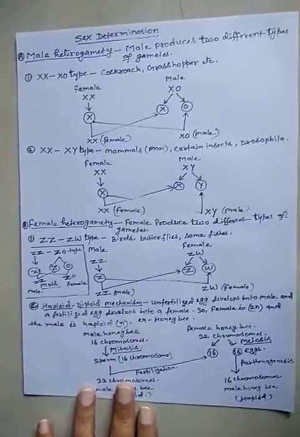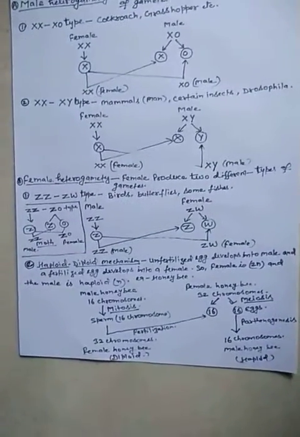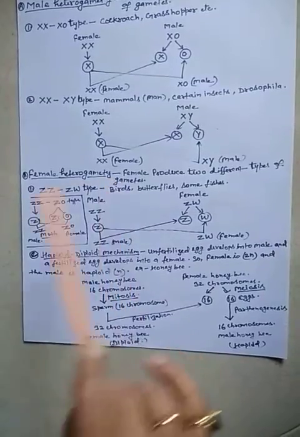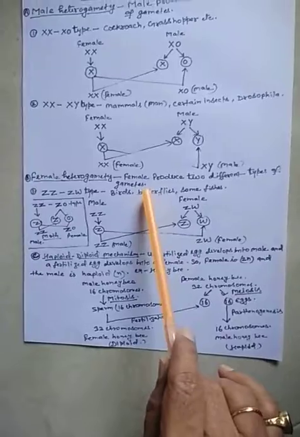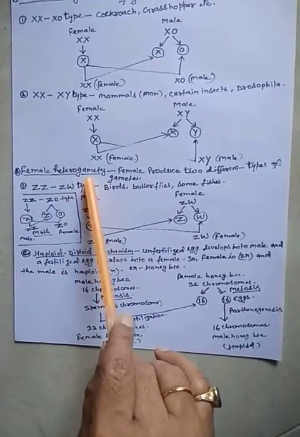Now we will talk about female heterogamety, means the female produces two different types of gametes.